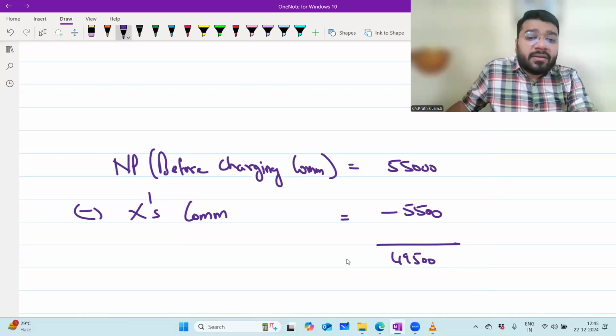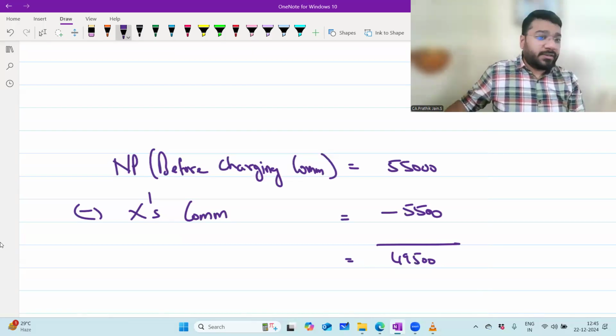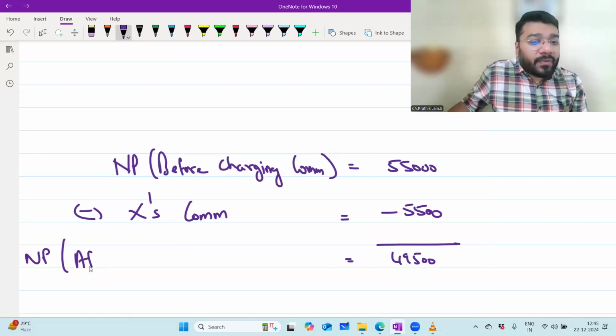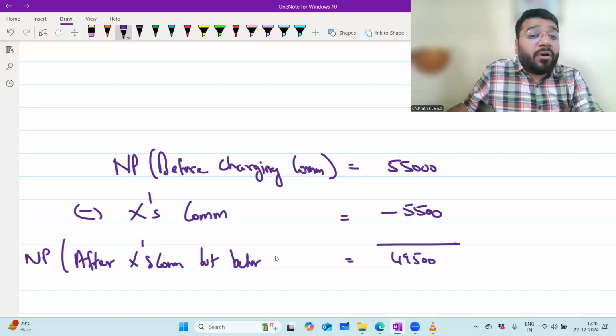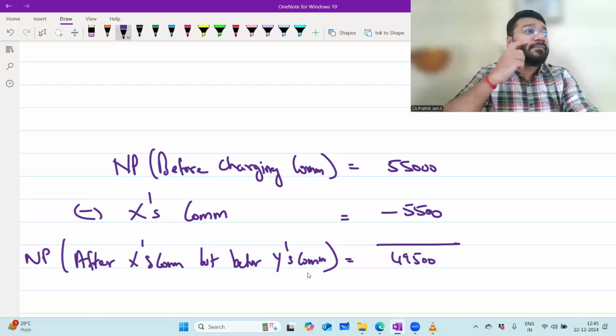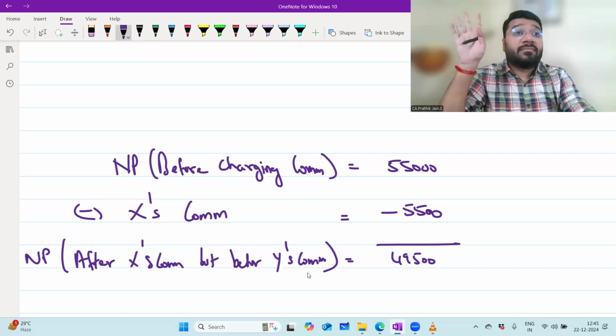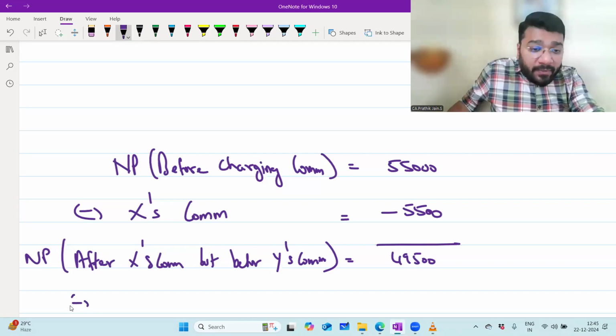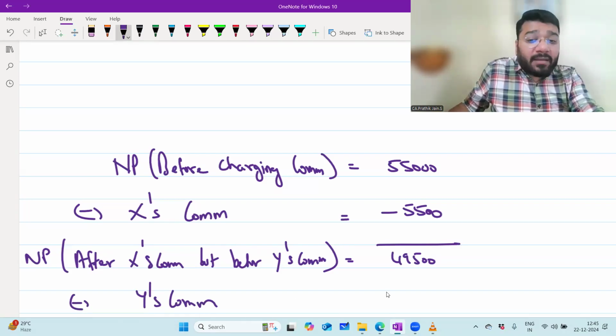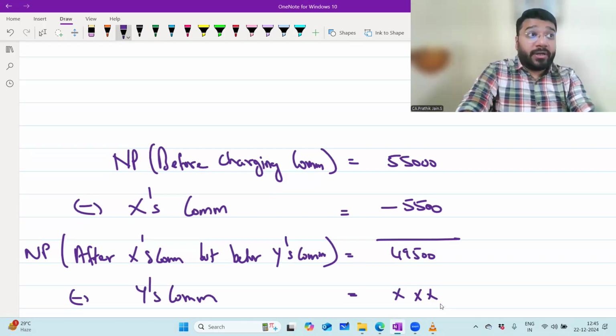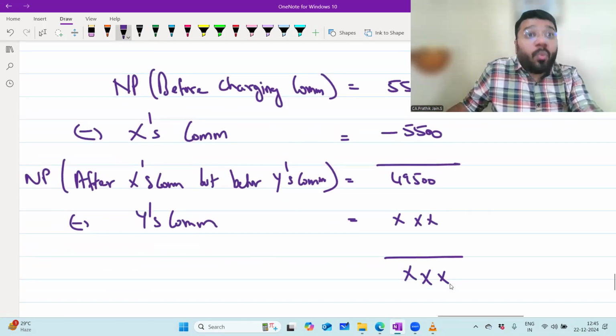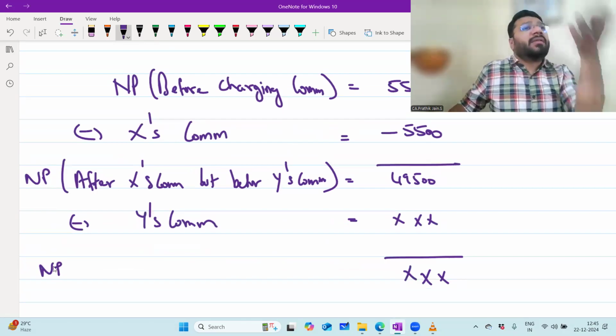How much should I get? 49,500. This 49,500 is also net profit. So this is net profit after X's commission but before Y's commission. Forget Z for a moment, because in this entire calculation I've ignored Z. Now, from this if I minus Y's commission, which I don't know the amount of, I will get one profit. What is this amount called? This also is called net profit.